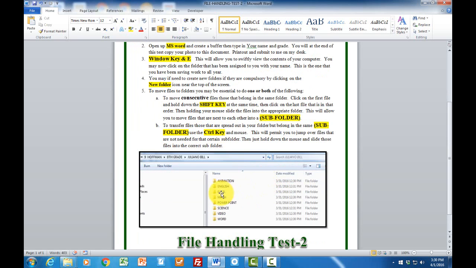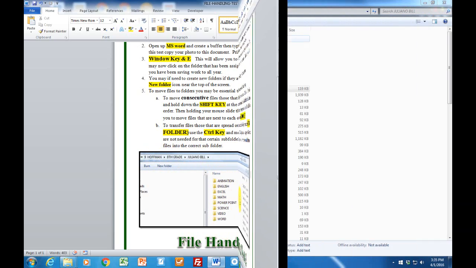Now at the bottom of this, we're showing you a finished product. We're showing you 9 Huffman, 8th grade. Your name will go here, and your folder should be completely clear except for all these subfolders. Hopefully that made sense. Now let's get to the first example that we have.